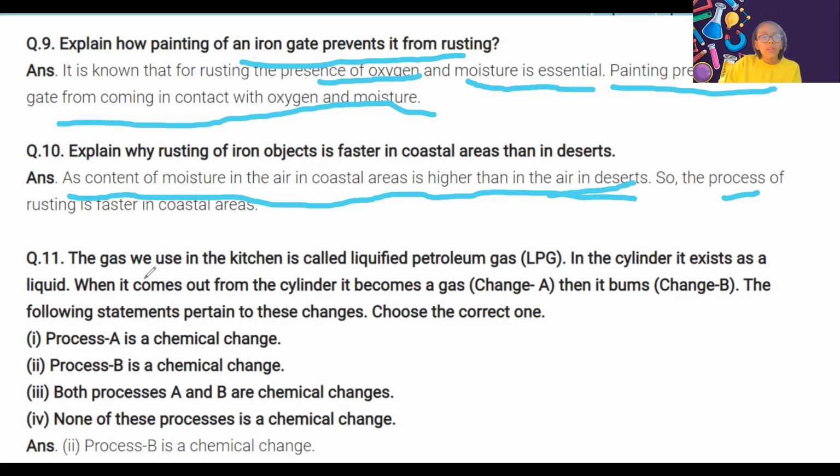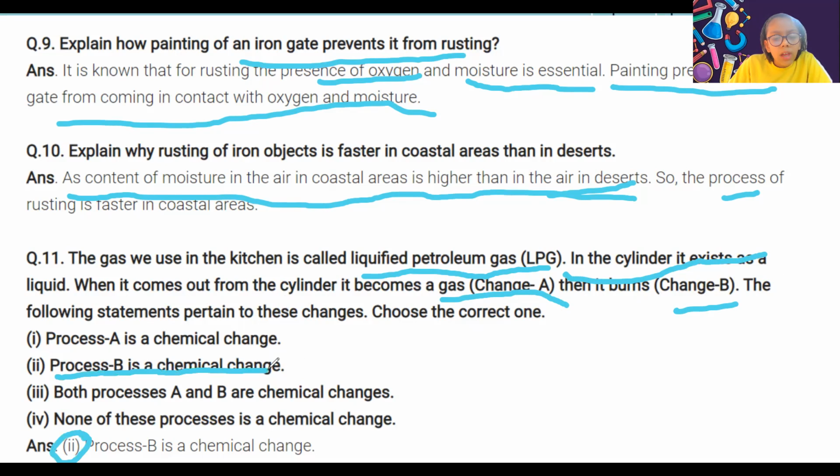11th question is, the gas we use in the kitchen is called liquefied petroleum gas, LPG. In the cylinders, it exists as liquid. When it comes out from the cylinder, it becomes gas. So it's change A. Then it burns, change B. The following statements pertain to these changes. Choose the correct one. Process A is a chemical change. Process B is a chemical change. Both process A and B are chemical changes. None of them are chemical changes. So the answer is the second, that is process B is a chemical change, because A is not a chemical change. It's a physical change.